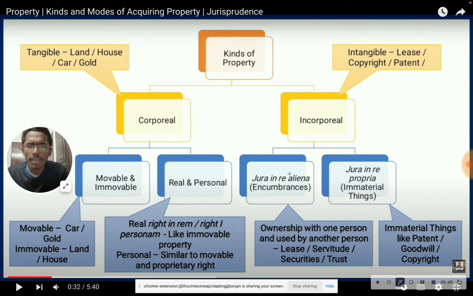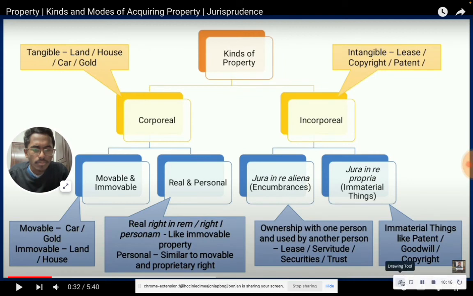Next, in incorporeal, we have two kinds. Movable and immovable, and real and personal. Real means right in rem, which is like immovable property, and personal is similar to movable property. Now, right in re aliena means what? Ownership with one person and used by another person.